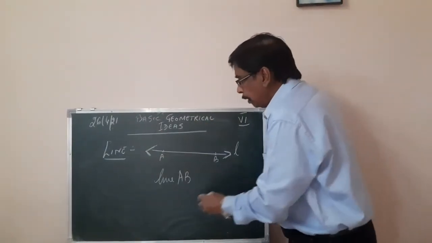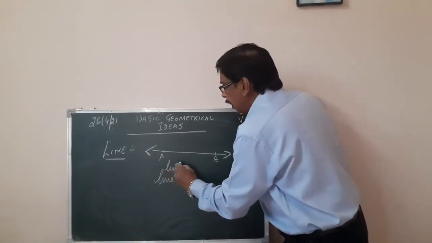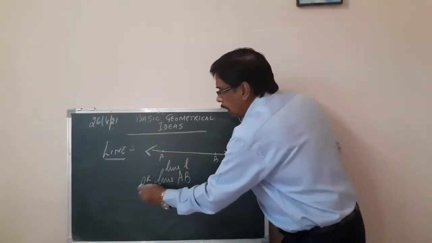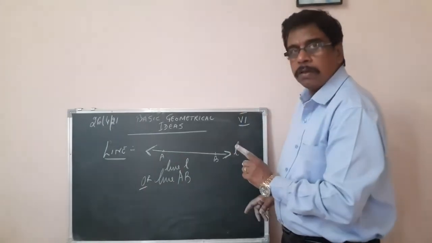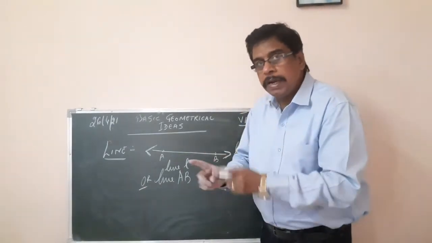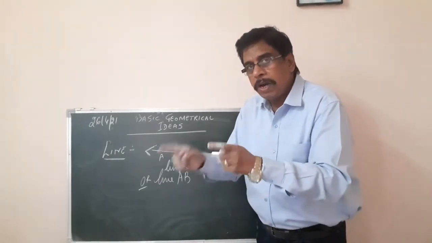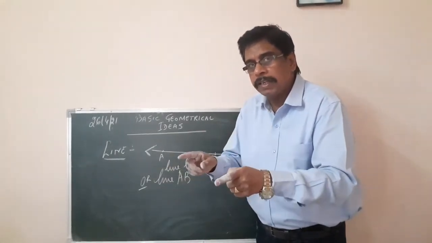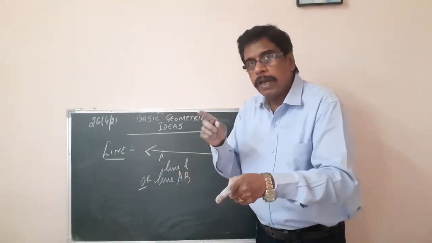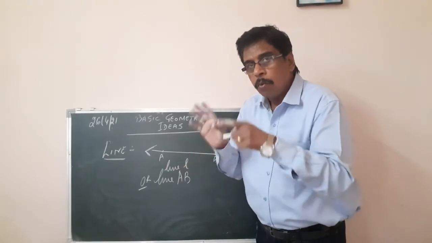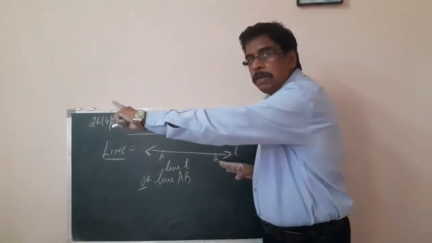We can also name it as line L, as I marked it over here, line L, or line AB. So there is a difference between line segment and line. Line segment has two endpoints. It has a starting point and an end point. It has a fixed measurement. That's a line segment. Whereas a line extends indefinitely in both directions.